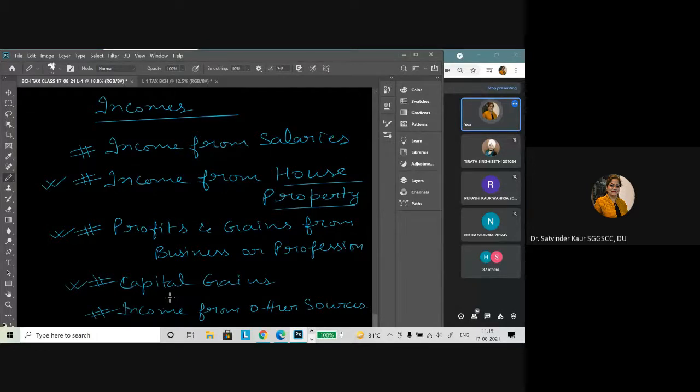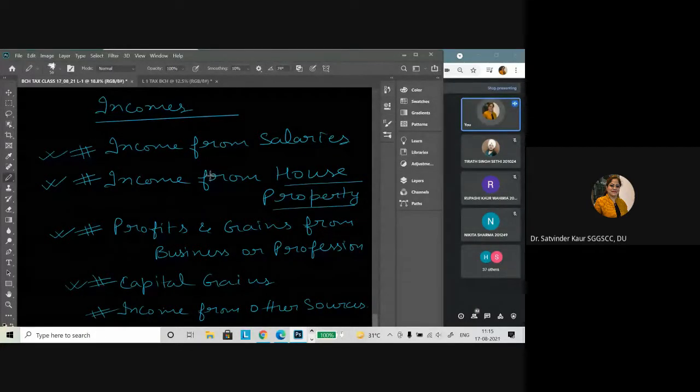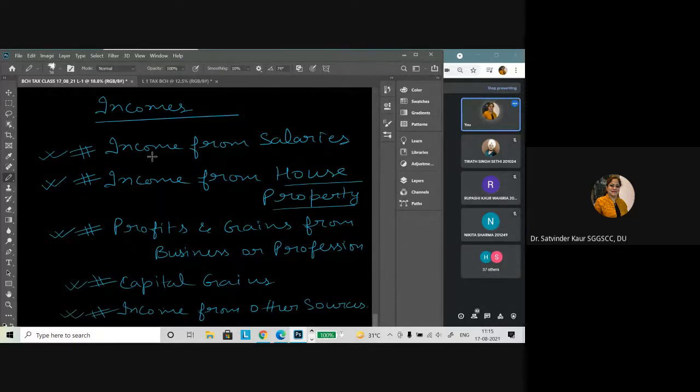So we have to understand the basic requirements for a particular income to be computed under a specific head. As per law, the five heads of income are classified, and the income which is not covered under any of these four heads, or certain specific incomes, are covered under the head income from other sources.